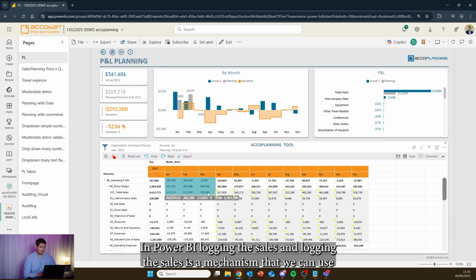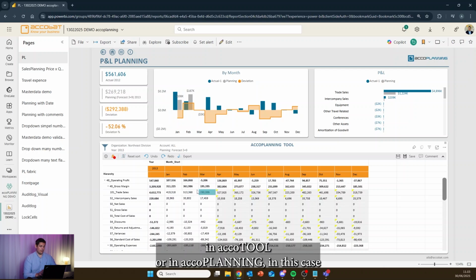And locking the cells is a mechanism that we can use in accoTOOL, or in accoPLANNING in this case, where it's actually just a 1 or a 0 in the DAX measure that defines if the cell is locked or if it's open. In this case, it's hard locked. So in this case, I can't make changes to it either, even if I really, really wanted to.